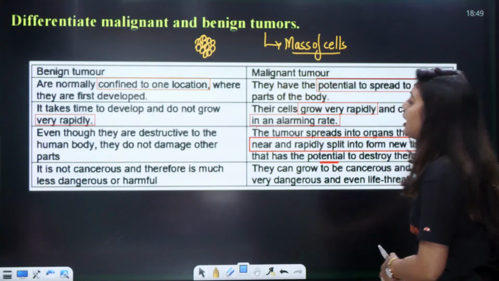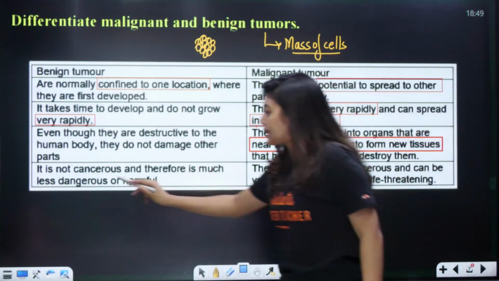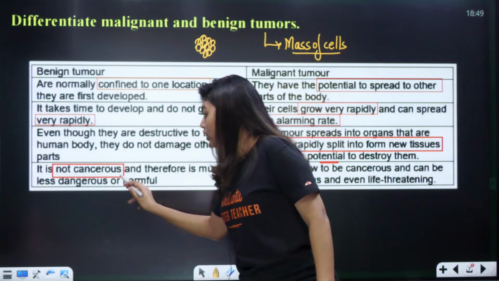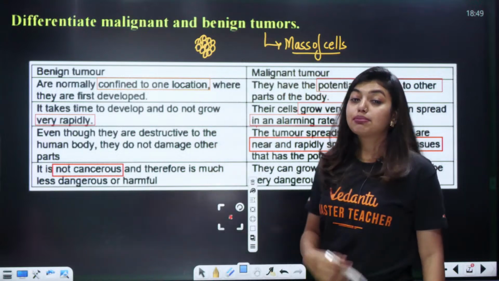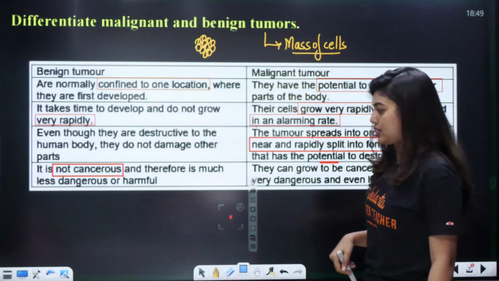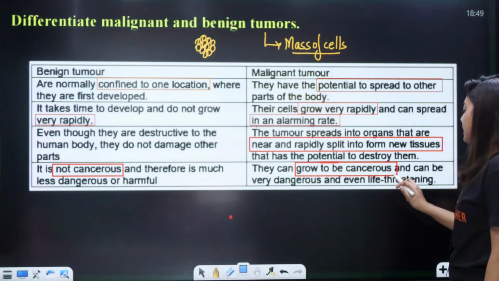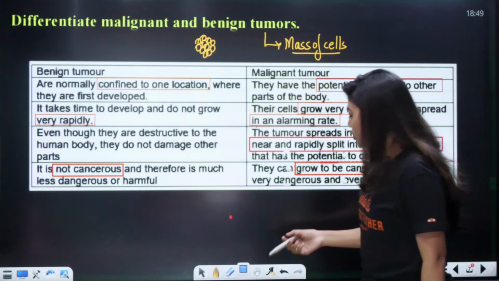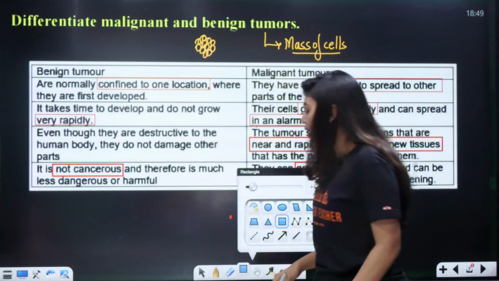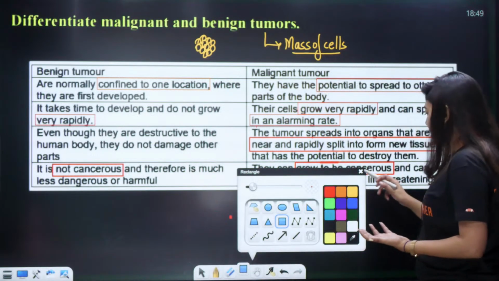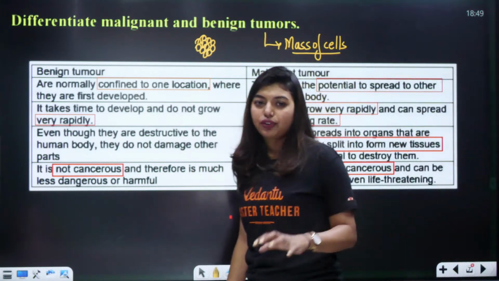Now see, a benign tumor is not cancerous, and therefore it is much less dangerous. But it can grow to become cancerous. This mass of cells has a chance of becoming cancerous, because our body also has some cells that can convert to cancer cells. Proto-oncogenes, all of you have heard, no?